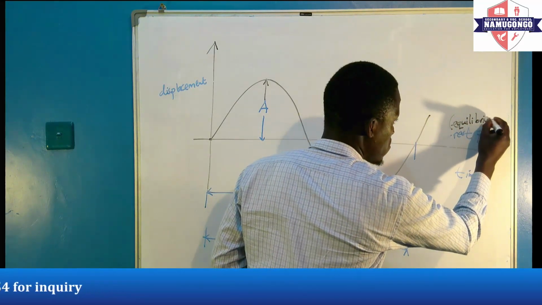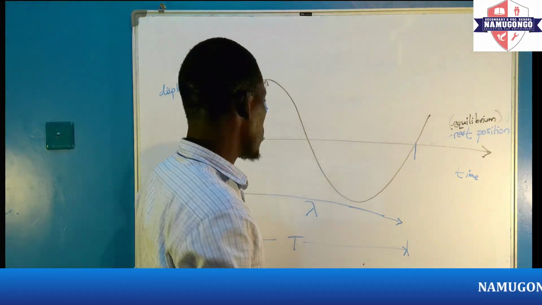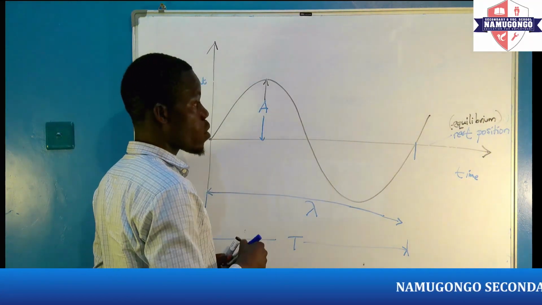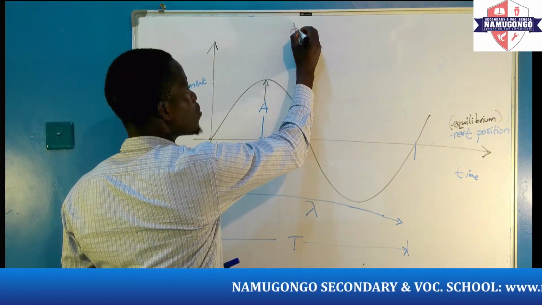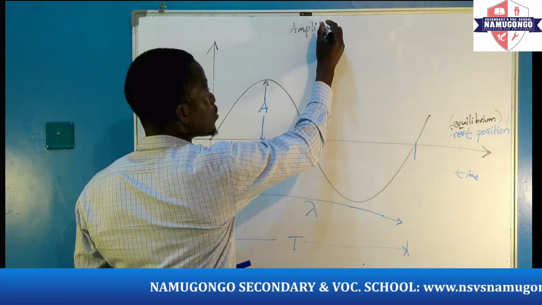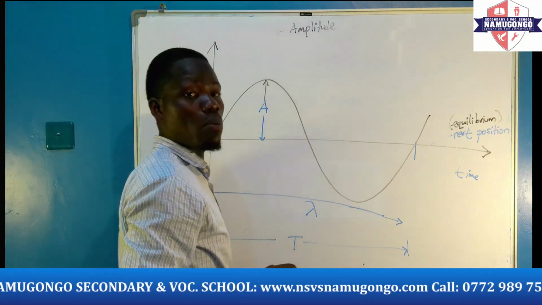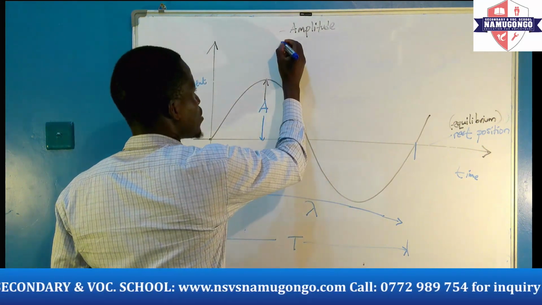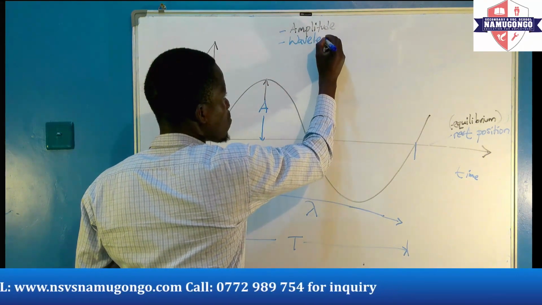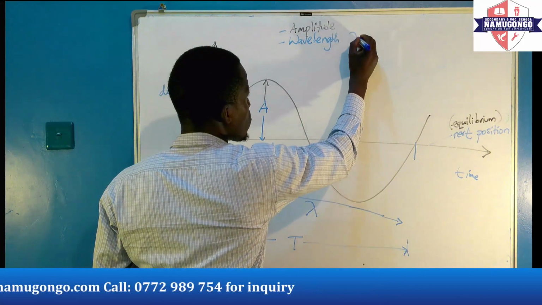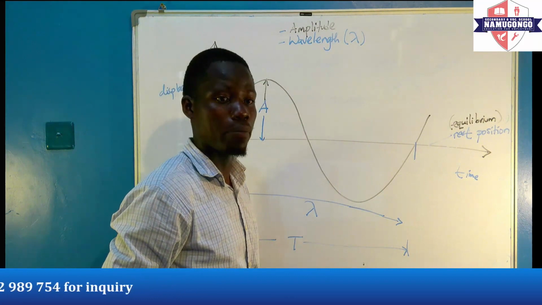Equilibrium, or what we call the rest position. We then move on to look at what we call the wavelength. So that was amplitude. We are defining amplitude, and it is normally denoted as the capital A. So we have what we call the wavelength, normally denoted by that symbol we call lambda.